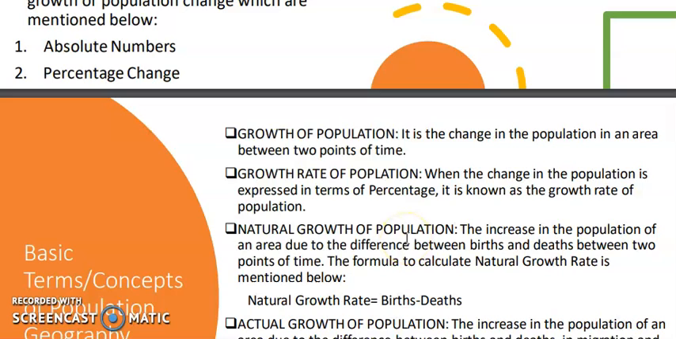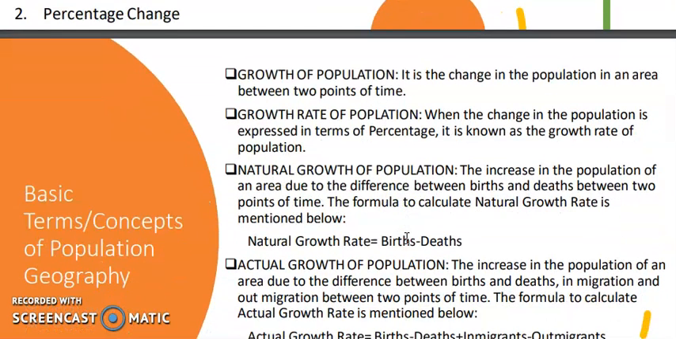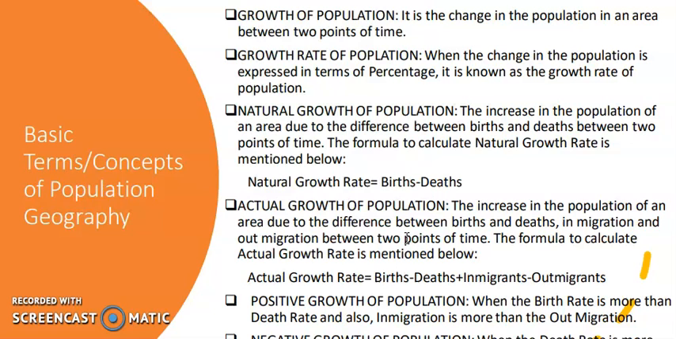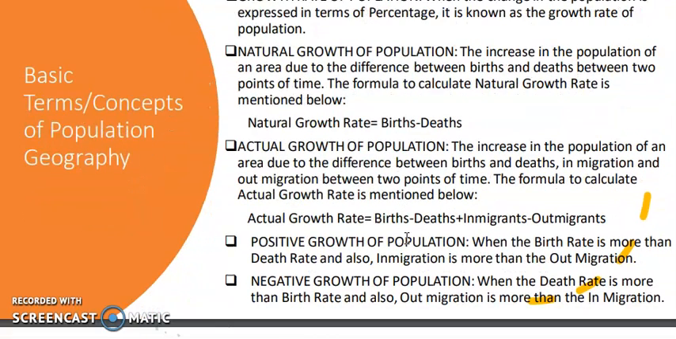Then there are some basic terms related to population growth, that is the natural growth of the population and the actual growth of the population. Natural growth of the population means where we are actually assessing the birth rate and the death rate. It is the difference between the birth rate and the death rate between 2 points of time. It's known as natural growth of population. And actual growth of the population means here we are assessing the birth rate, death rate, as well as in-migration and out-migration.